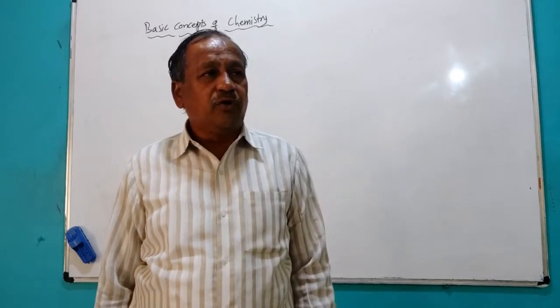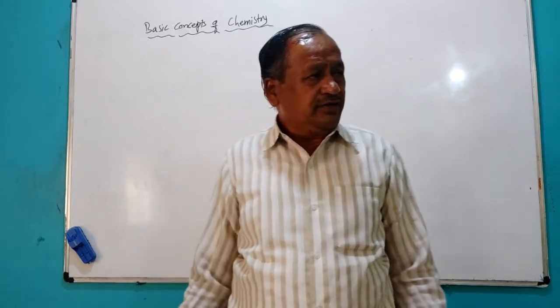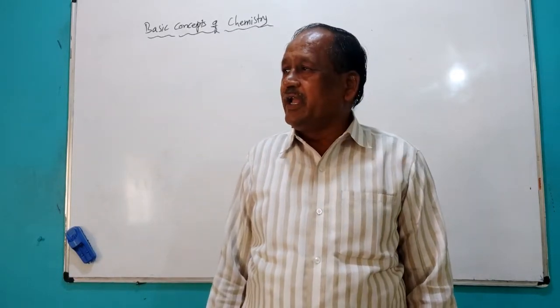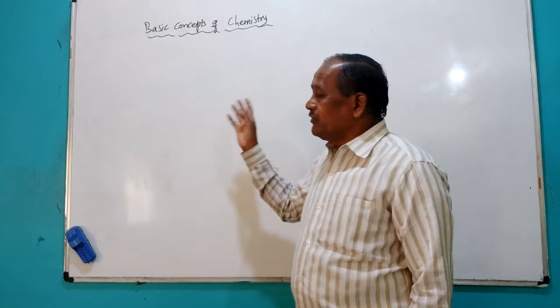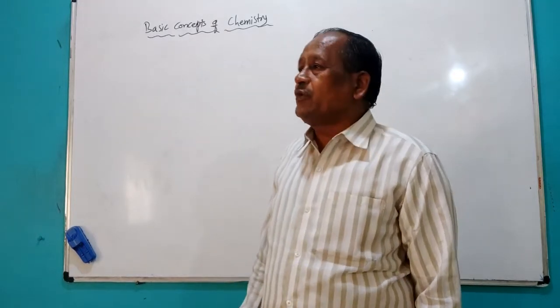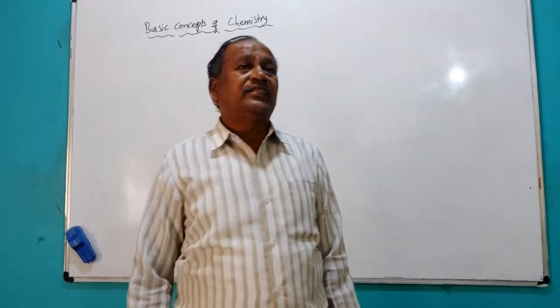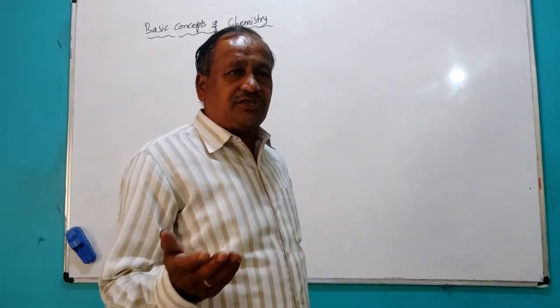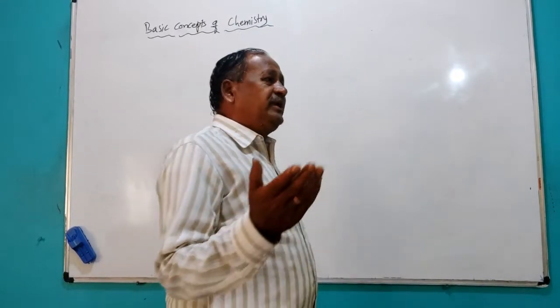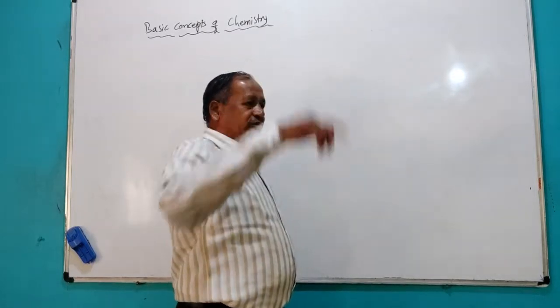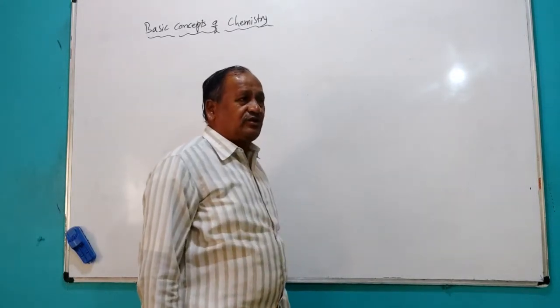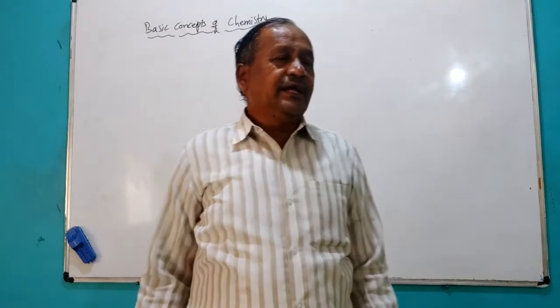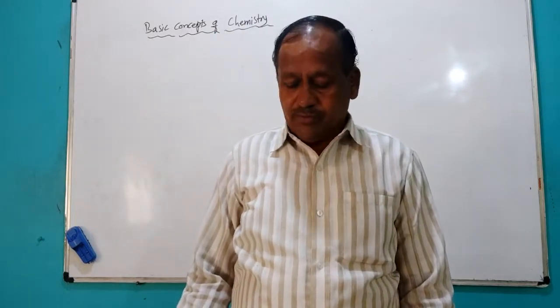Its SI unit also we have seen: length into length into length, that means length cube. If the unit of length is meter, that is small m, we can say m cube. That cubic meter is the SI unit of volume.